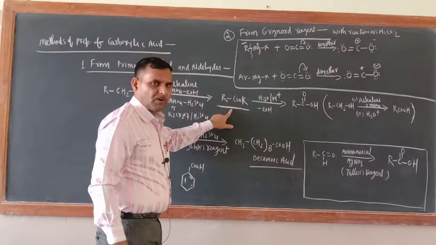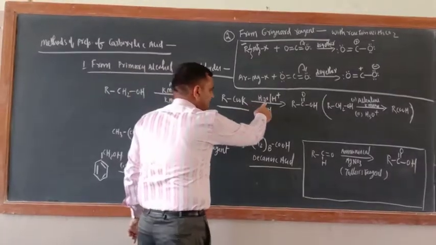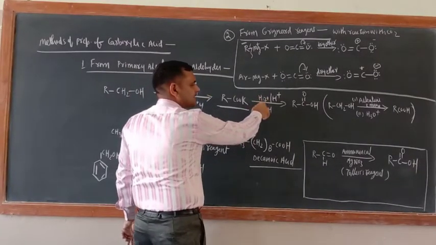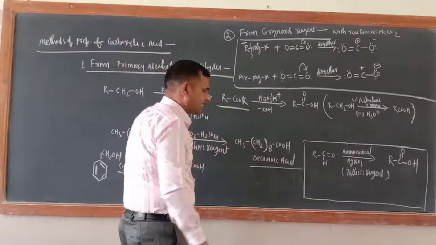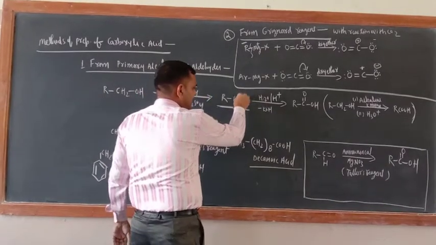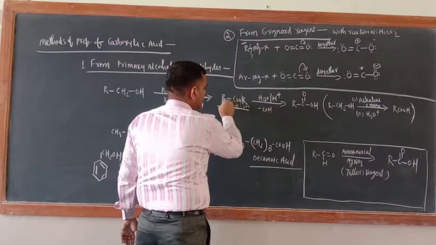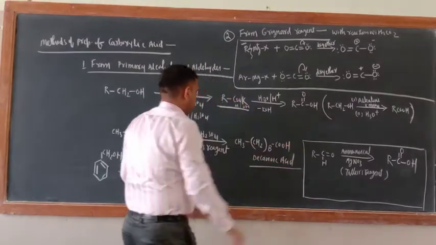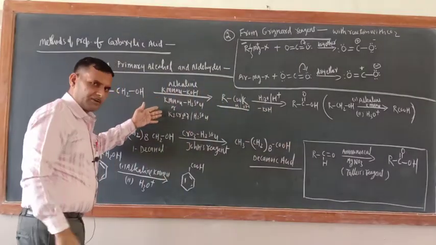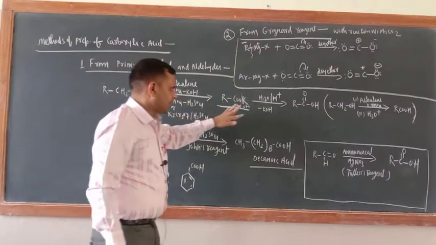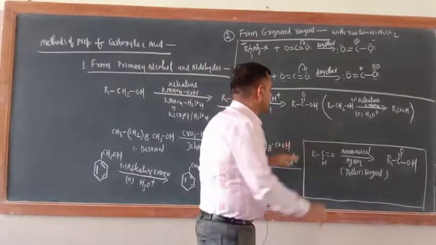When you acidify this, H2O means acidic hydrolysis, so just give H here and OH here, minus KOH, and RCOOH is formed. Please take any one. Now what is there in the NCERT book? They have written a 1-step reaction.